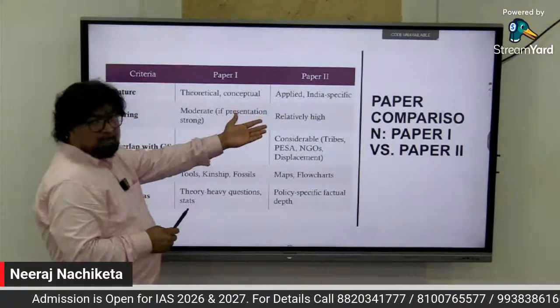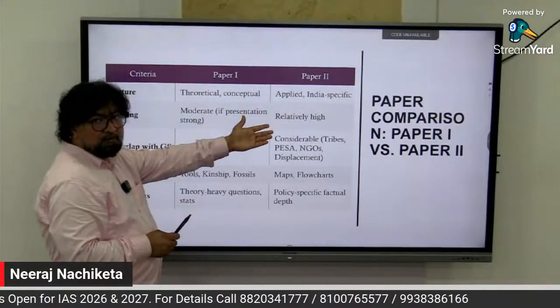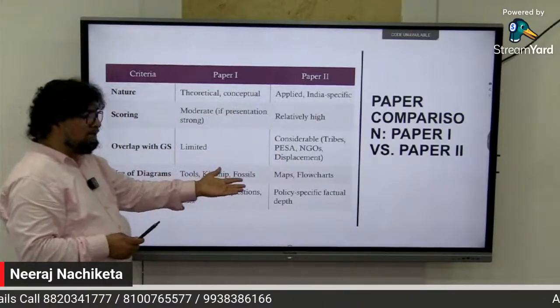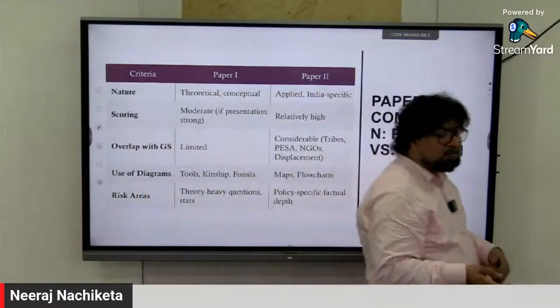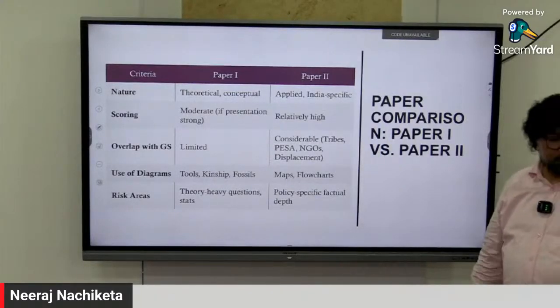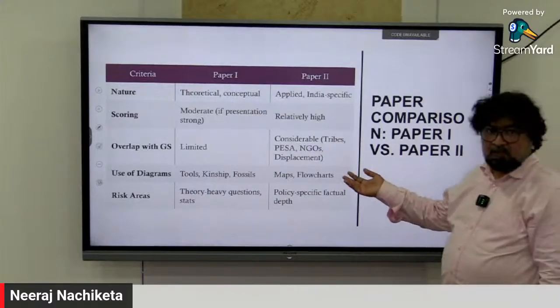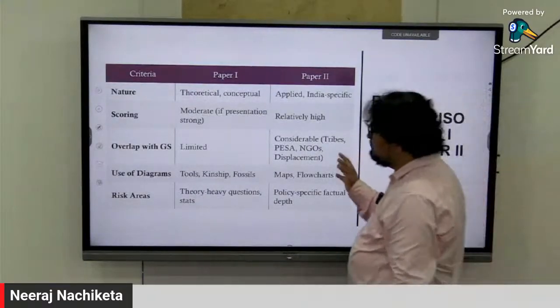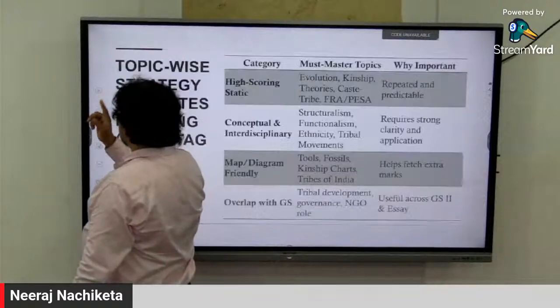Here, paper two is high scoring, and paper one is moderate. Limited on this one, all these maps and flowcharts are coming, which you can easily cover. You can easily do this comfortably. That part is given here. The breakup I just told you can all help you here.